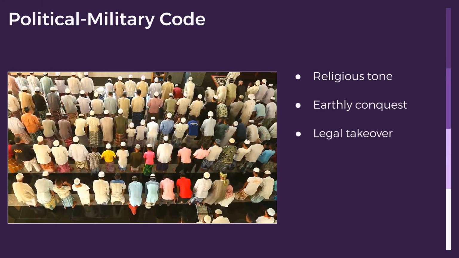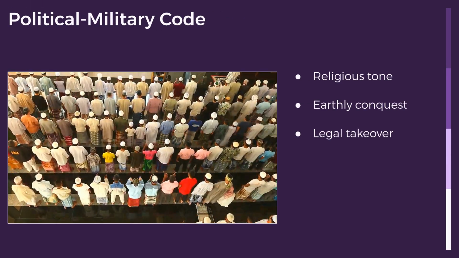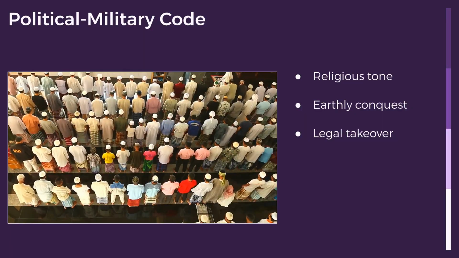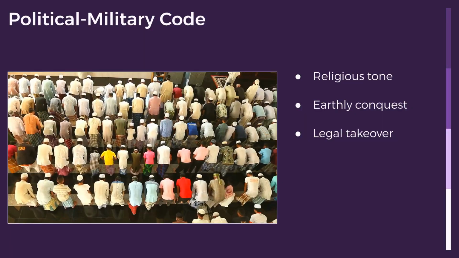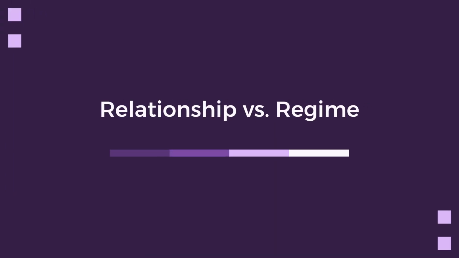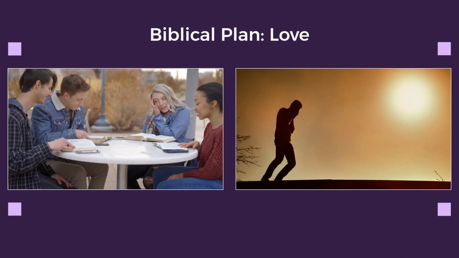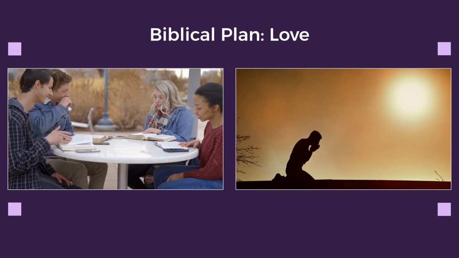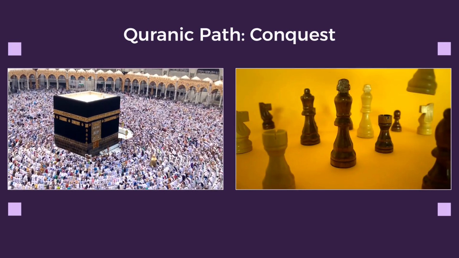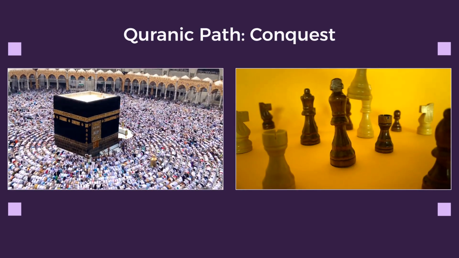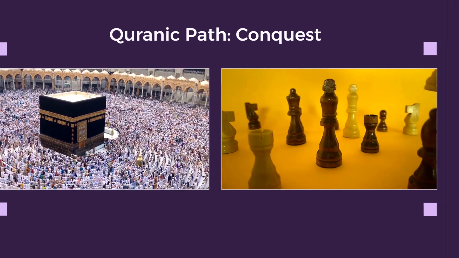This framework functions as a political military code wrapped in a religious tone, creating a blueprint for earthly conquest and legal takeover. Let's contrast how these two structural blueprints spread and what their ultimate goals are for humanity. The biblical plan spread through martyrdom, the power of the Spirit, and a doctrine of loving your enemies. The Quranic path, particularly following its Medinan shift, spread through militaristic expansion and conquest.